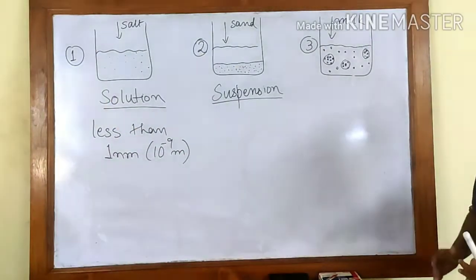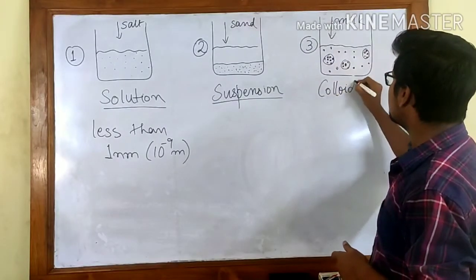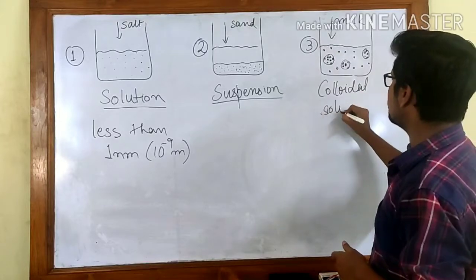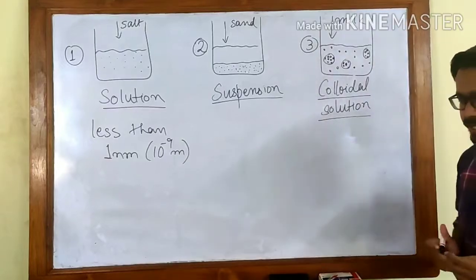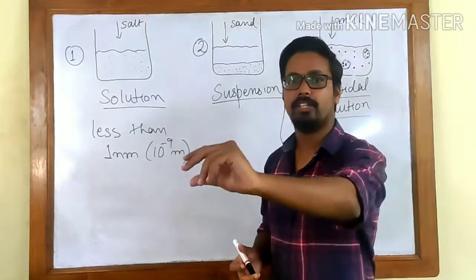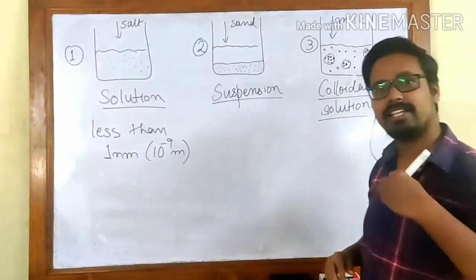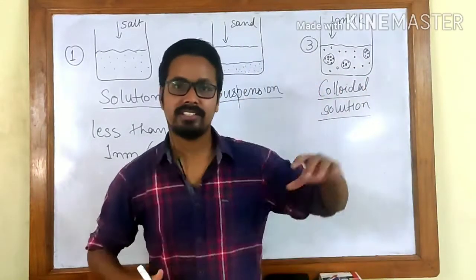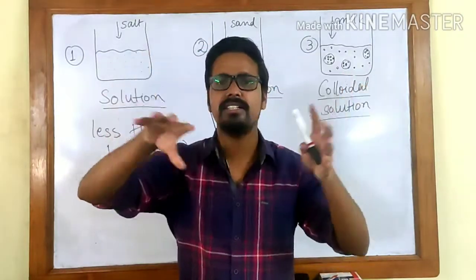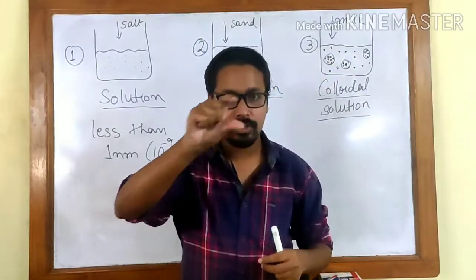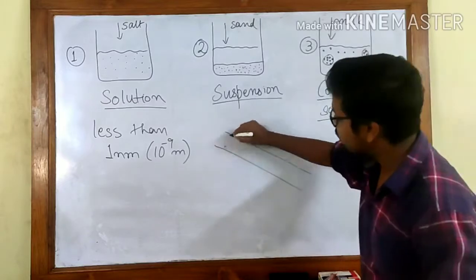Now there is one special feature, as I said. Before mentioning it, what is the name of this type of solution? This type of solution is a colloidal solution. If you pass a beam of light through a colloidal solution, that's when the particles become visible. This is seen very clearly whenever the sun rays come through the window or through the ventilators. You can see the dust particles visible through that path of light. So whenever sun rays come in, you can see the dust particles.